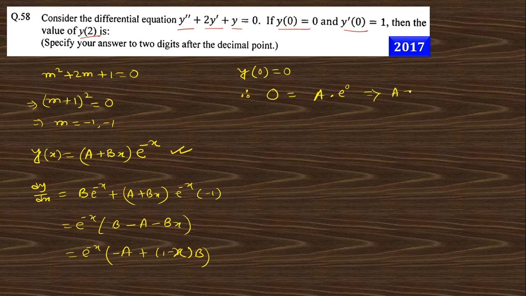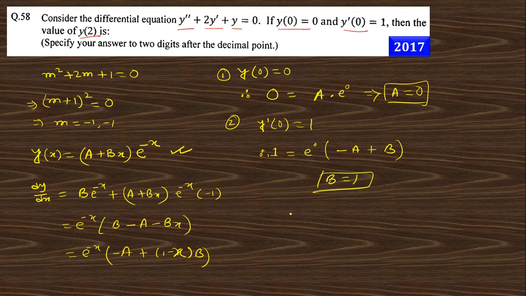So a equals 0. The second condition is y prime 0 is 1, that is 1 equals e to the power 0 into (minus a plus (1 minus 0) b). If we put a as 0, we get b is 1. So the answer is y(x) equals x e to the power minus x.